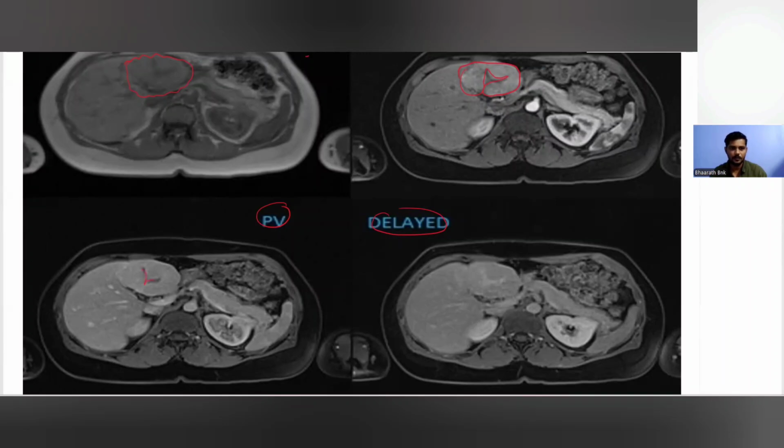So this is again the central scar, right? There is a central scar. This central scar is non-enhancing, and there's strong enhancement in the arterial phase. But as it goes into the portovenous phase and delayed phase, it becomes iso-intense with that of the surrounding liver parenchyma.